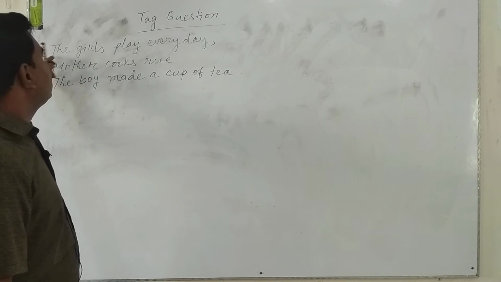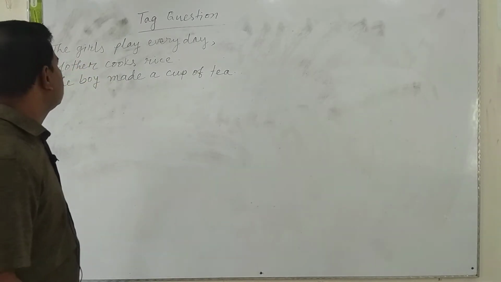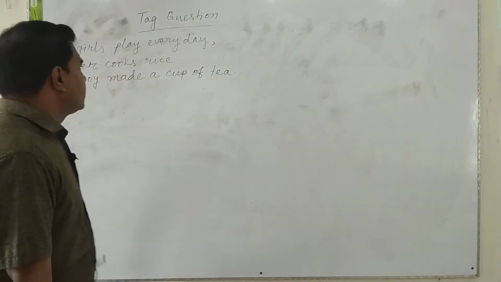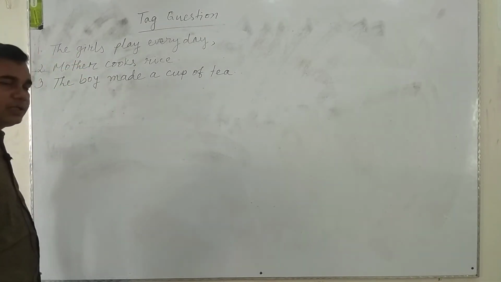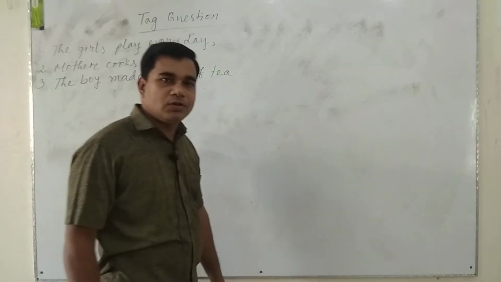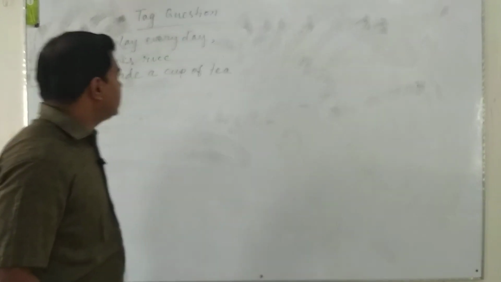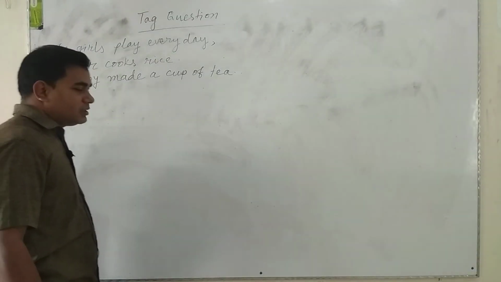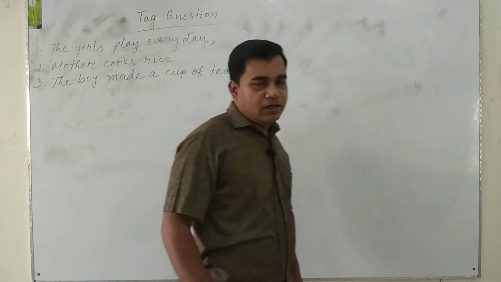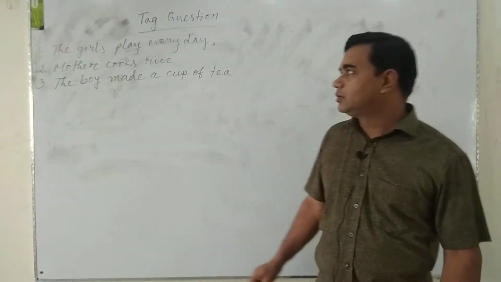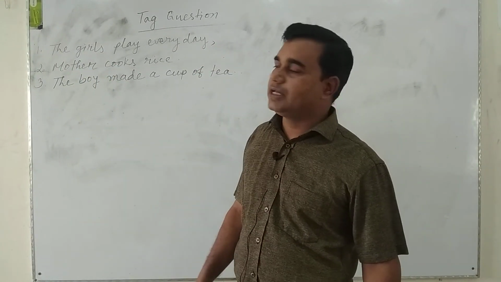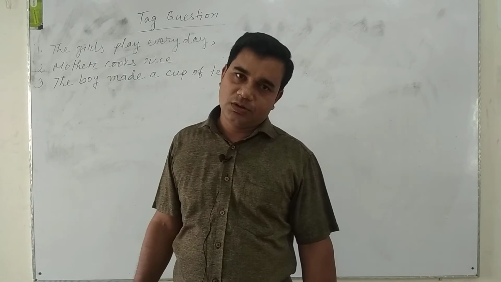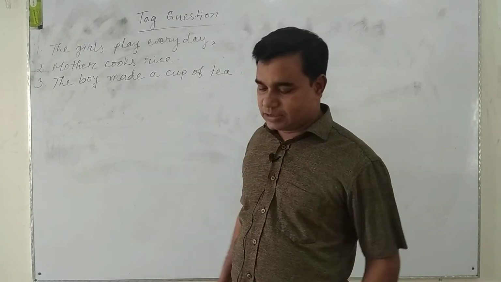Here, the first sentence is in the present tense, and if the subject of the sentence is in plural form, we are to use do as an auxiliary verb or operator, and if the subject is singular and the verb bears s or es at the end, we will use does.